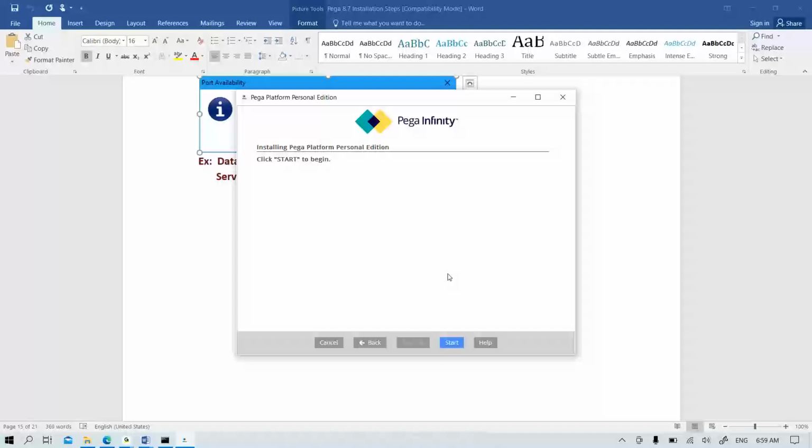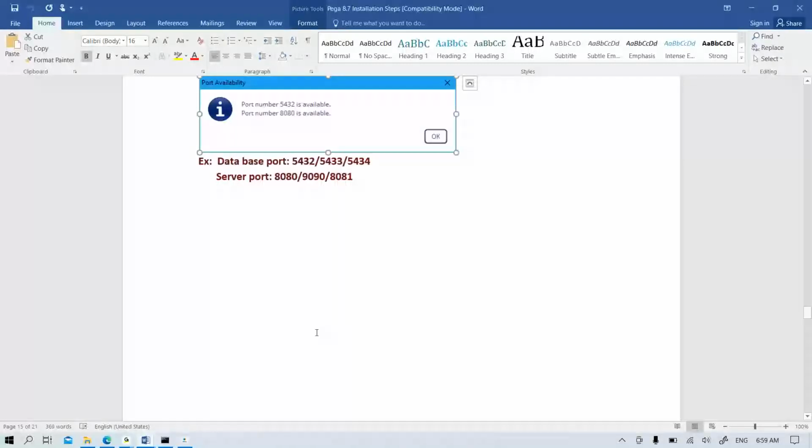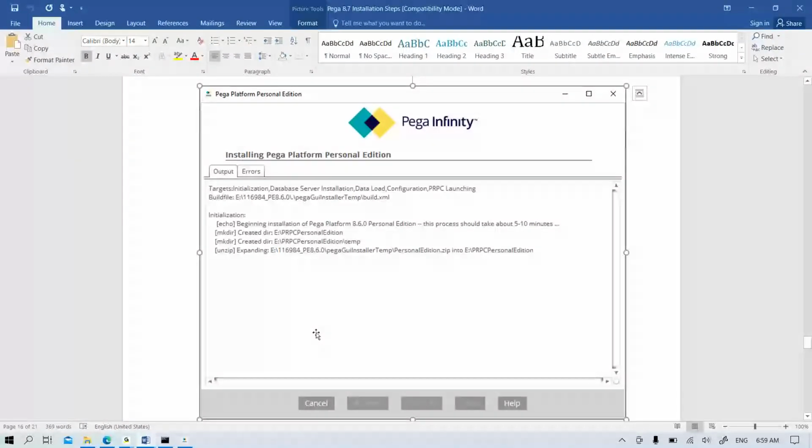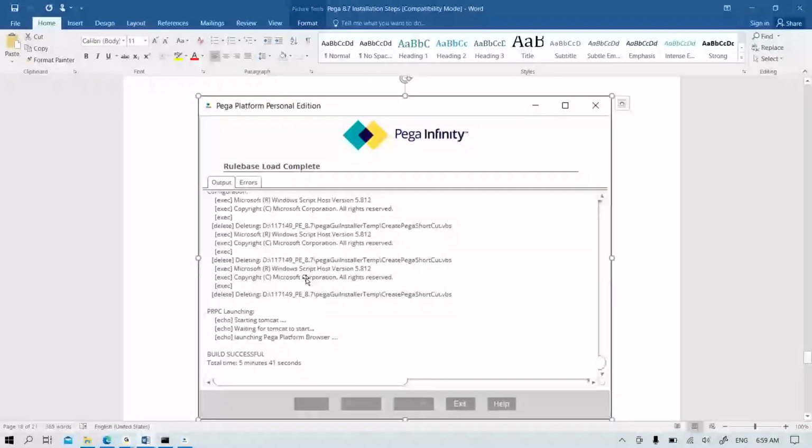No need to click on anything or change anything in the backend in between. So we just need to click on the start button, but it is already installed in my system, so I don't want to click on start again. But once you click on the start button, then in the next screens like this, installation logs are going to show, like it will load all the files from that particular path. And from there, it will complete the installation step by step.